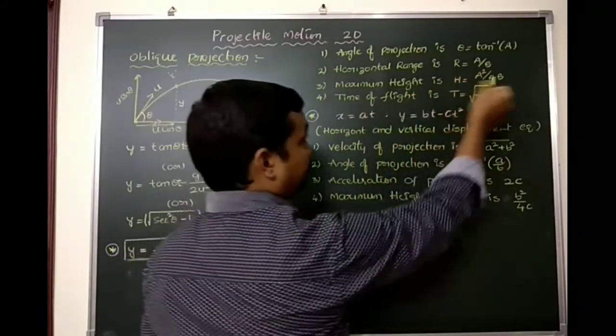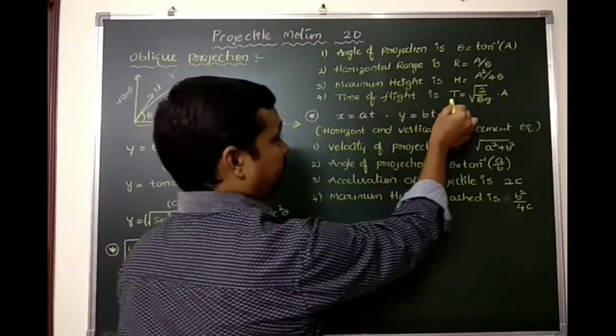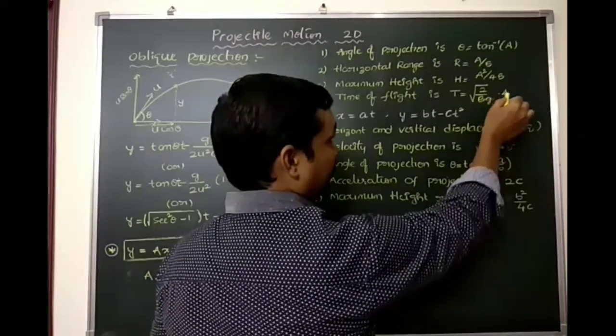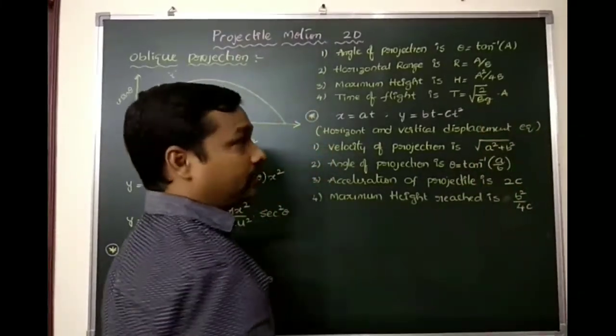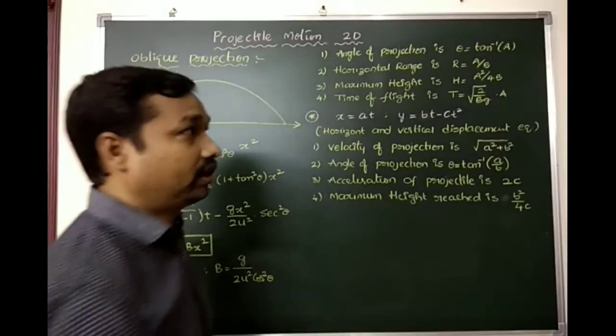So we are using the shortcut for finding maximum height. Time of flight is t equals root over 2 by bg into a. If we do that, we can calculate time of flight by the shortcut.